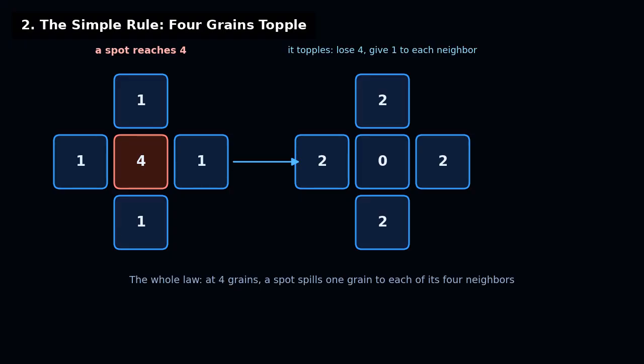Here is the only rule. Give each spot a count of its grains. If a spot reaches 4, it topples. It loses 4 and gives 1 to each neighbor. That is the entire law.